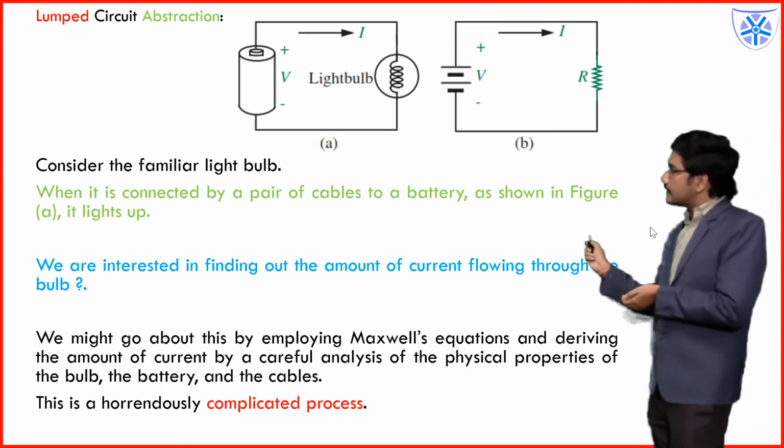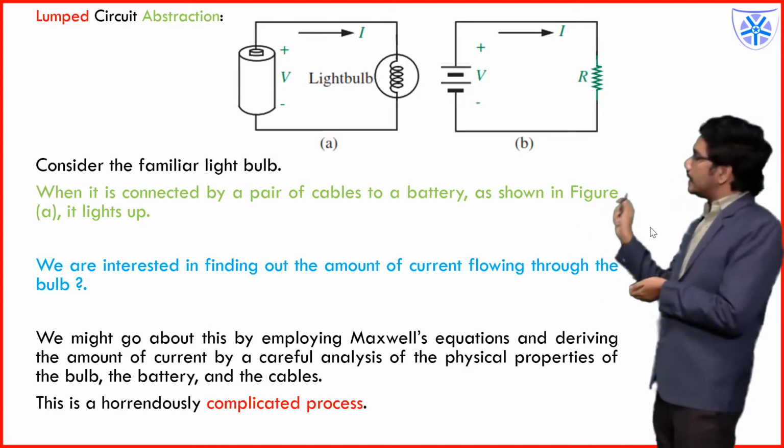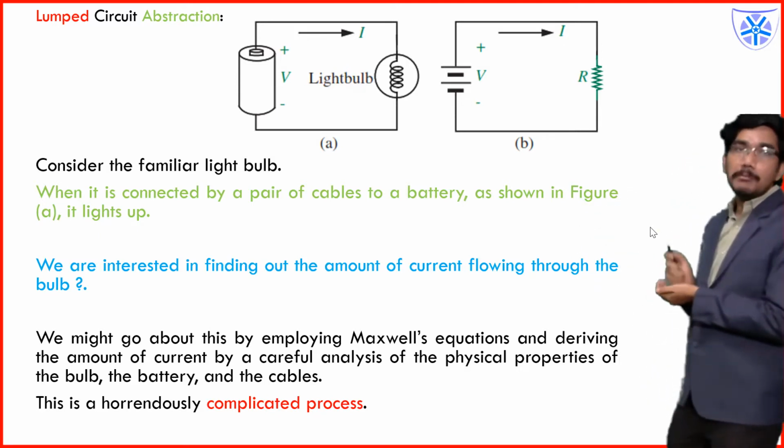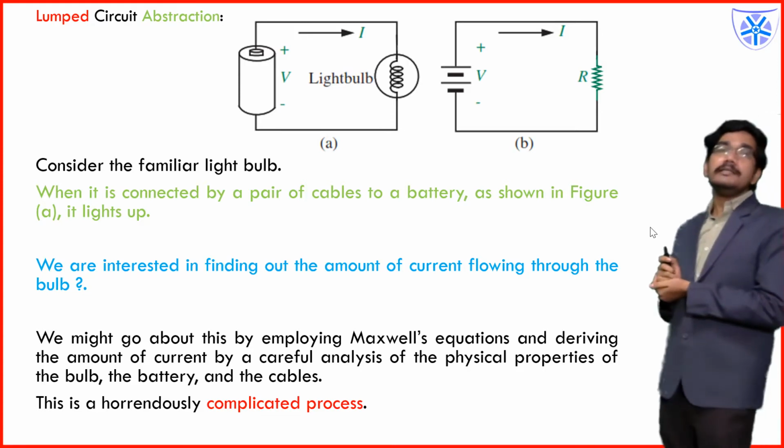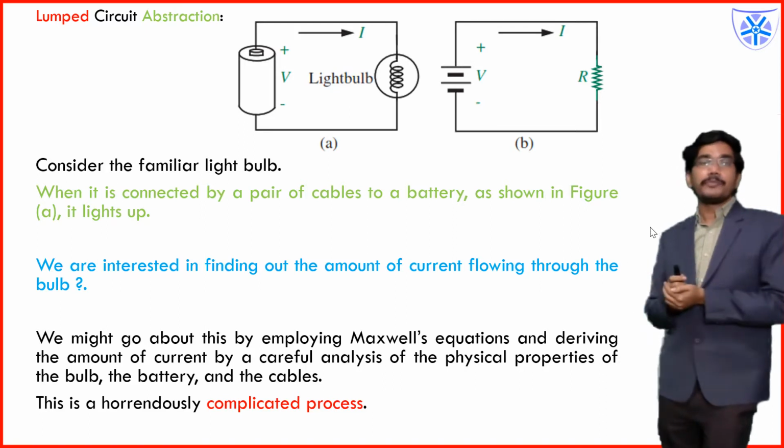We will analyze a circuit abstraction. The analysis we will do is in a lumped circuit abstraction. What do you mean by lumped then? Lumped is basically whatever you are seeing as a wave, electromagnetic waves.